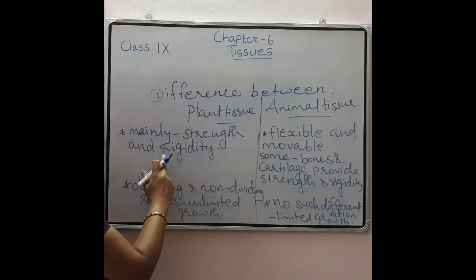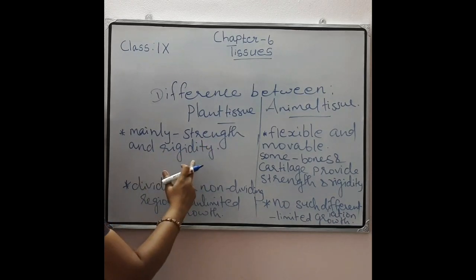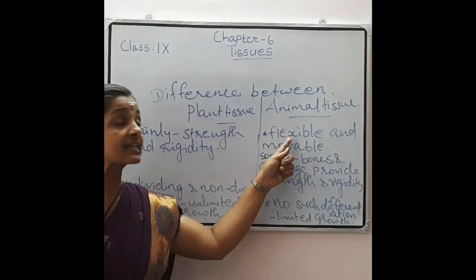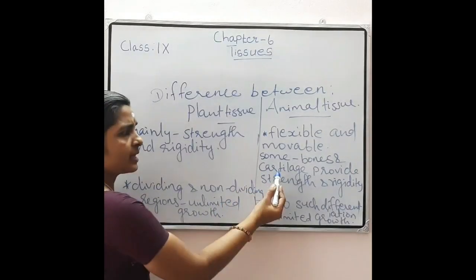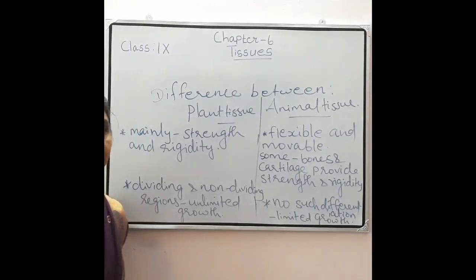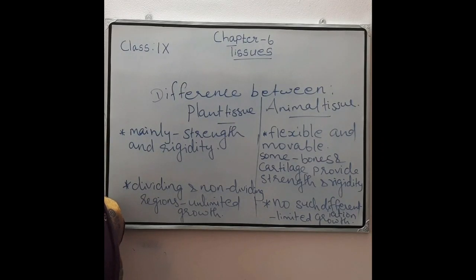Then the structure of plant tissue: they mainly provide strength and rigidity. But animal tissues are flexible and movable. But there are some exceptions. Some of the animal tissues, such as bones and cartilage, provide strength and rigidity.